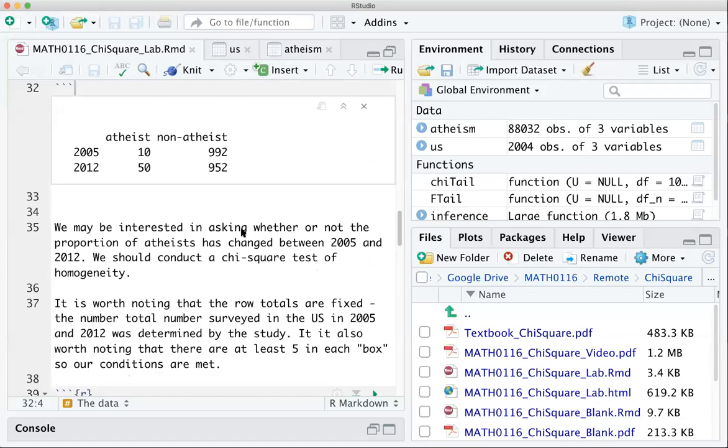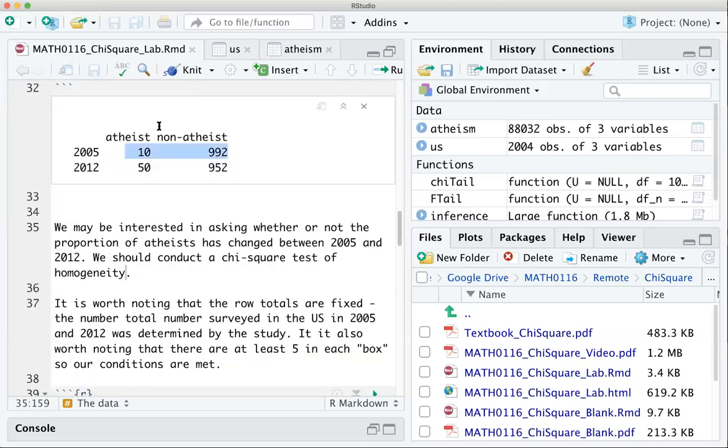So we might be interested in asking whether the proportion of atheists has changed between 2005 and 2012. This would be a chi-square test of homogeneity. I want you to note here that the row totals were fixed. They asked 1,002 people in 2005 and 1,002 people in 2012, right? Those numbers were fixed. So any differences here between the numbers are not attributed to the fact that there were more or fewer people in 2005, because those are fixed. So again, this is a test of homogeneity, not a test of independence, because these row totals are fixed.